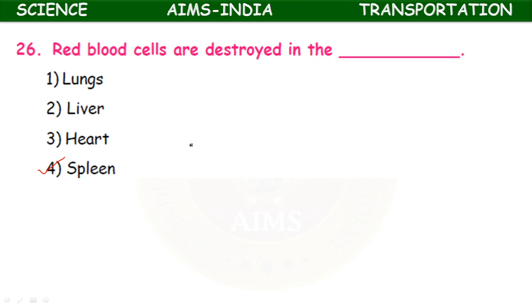Okay, sometimes liver also, but in the liver only the hemoglobin present in the RBC is converted to bilirubin and biliverdin. Okay, but it is the spleen.